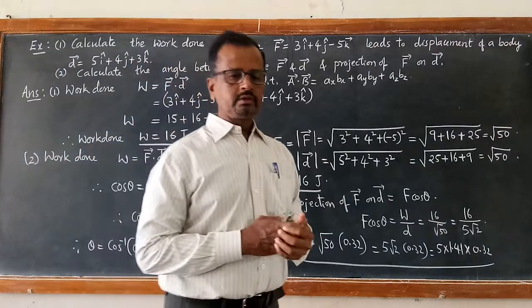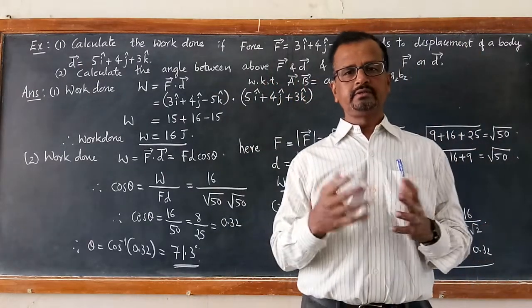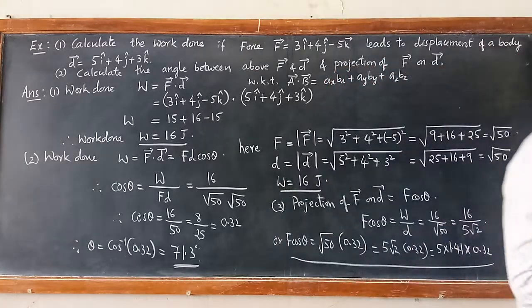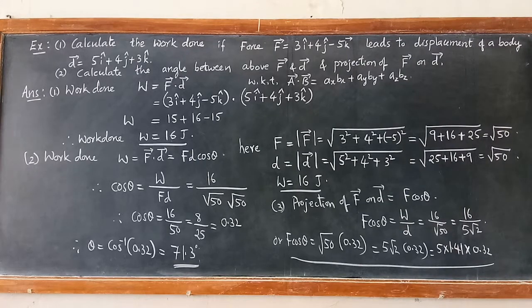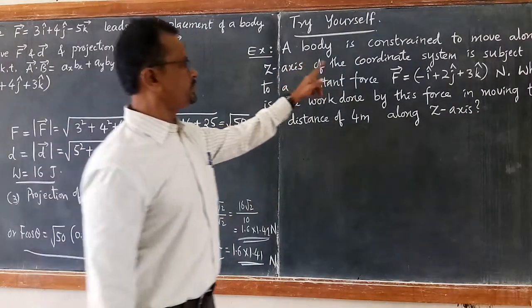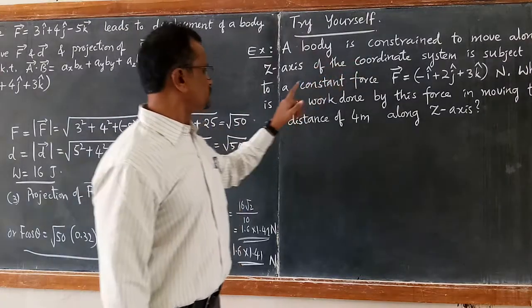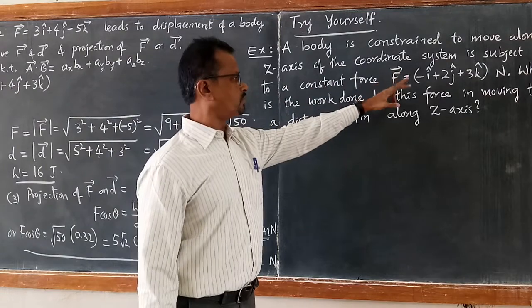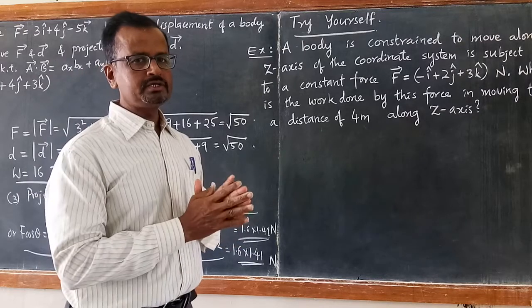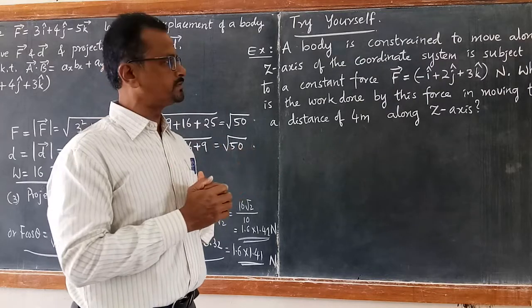Now, one more simple problem we will solve, or I will give it for your exercise. Try it yourself. This is a very simple problem. A body is constrained to move along the z axis of the coordinate system. This body is subjected to a constant force F equal to minus i plus 2j plus 3k Newton, where i, j, k are the unit vectors along x axis, y axis and z axis in a coordinate system, as you all know.